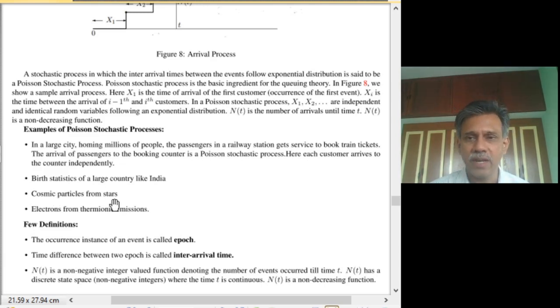Again, the source is very large, infinite, the entire cosmos, and they are all independent. The electrons that come out of a thermionic emission, all these obey this common property that there is an infinite population from which these events are generated, and each event is generated in a manner which is independent of the generation of other events.